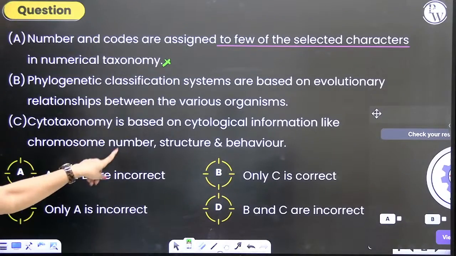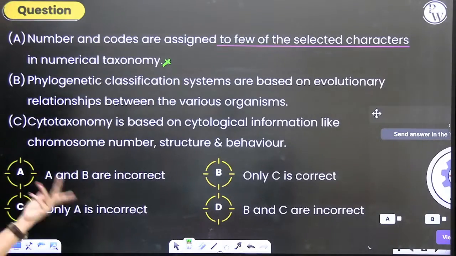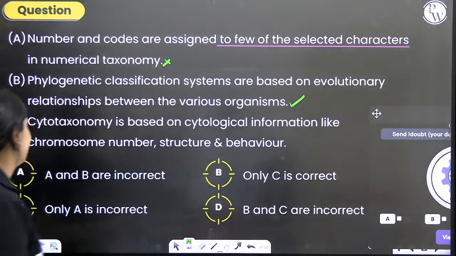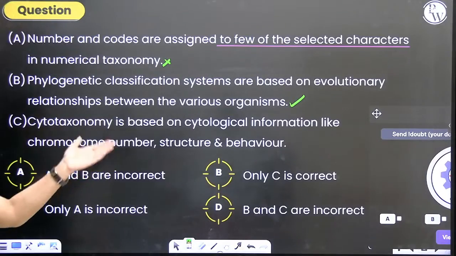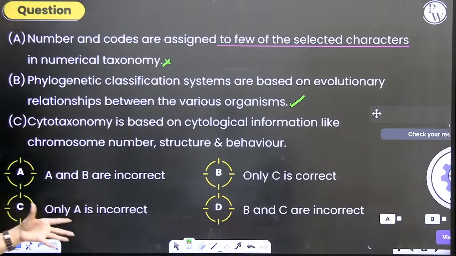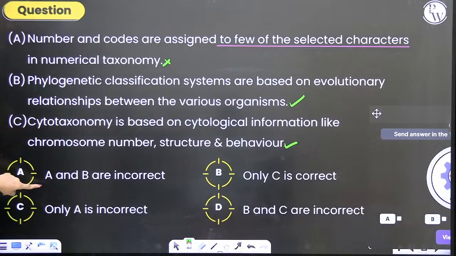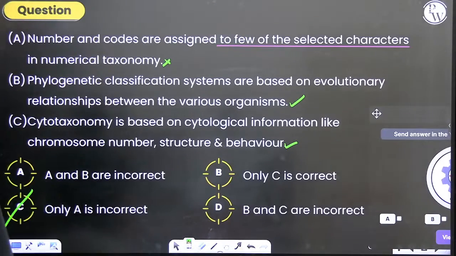Phylogenetic classification systems are based on evolutionary relationships between various organisms. That is a correct statement. Cytotaxonomy is based on cytological information like chromosome number, structure and behavior. This also is correct. A and B are incorrect? No. Only C is correct? No. Only A is incorrect? Yes, only A is incorrect. B and C are correct. So over here, the correct answer to this question is option C.